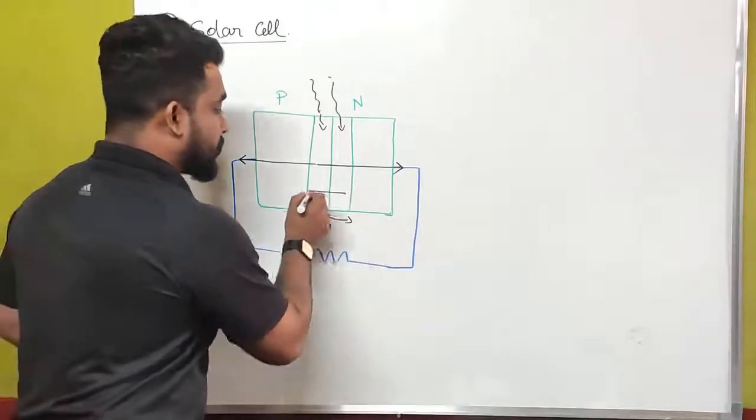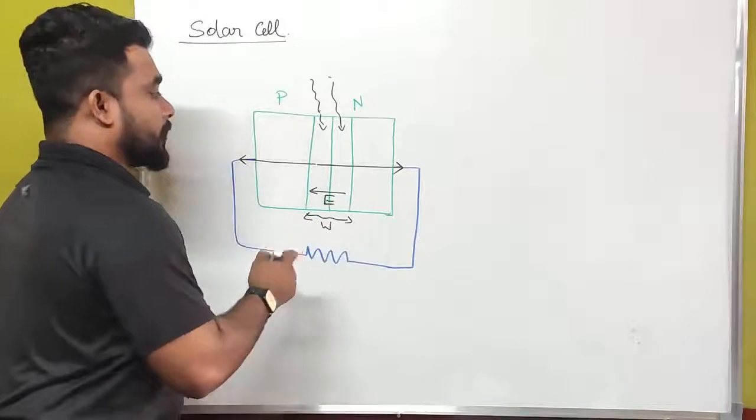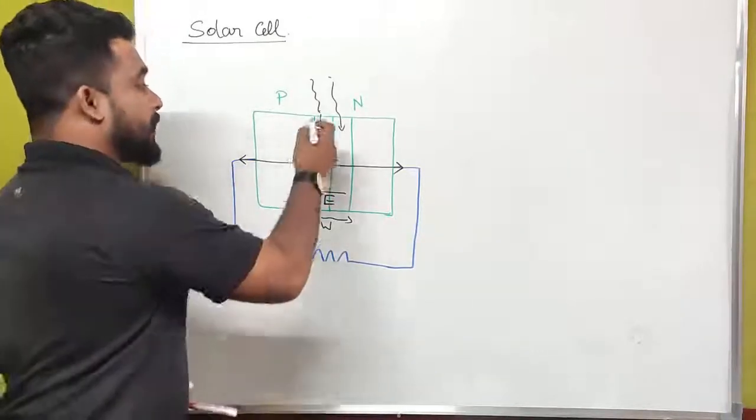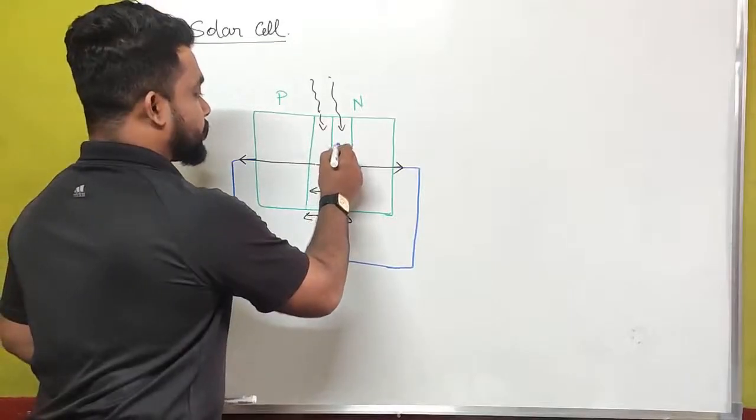From which concept? From the electric field.